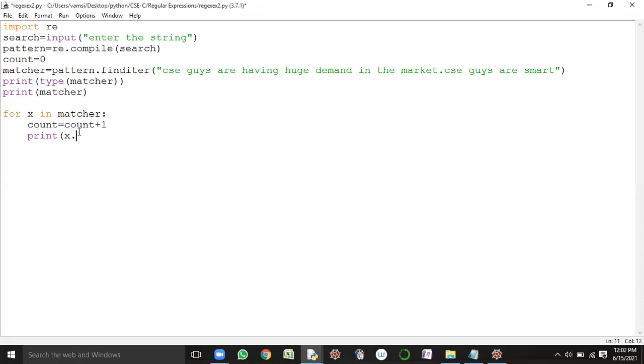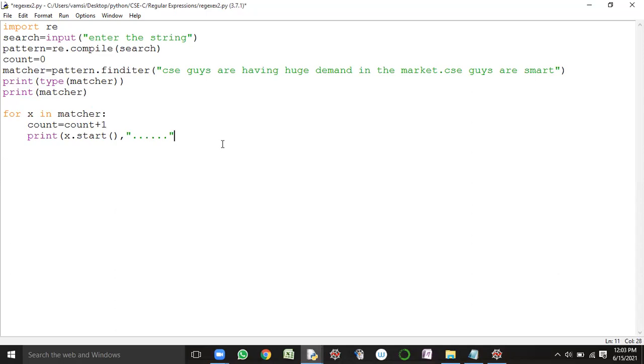So on the first object, when this loop is executed for the first time, I'm calling start. What does it return? The starting index of the first occurrence of the match object. So here I'm writing a comma, and within the double quotes I'm giving a dot. So these dots will be printed as they are on the output screen.